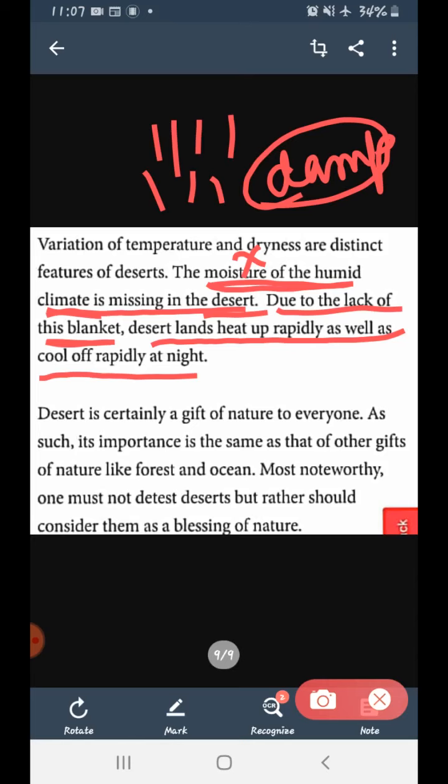Right? So, due to the lack of humidity, desert land heats up rapidly. Rapidly means फट से, तेजी से. Desert lands heat up rapidly as well as cool off rapidly at night. Clear? Next.